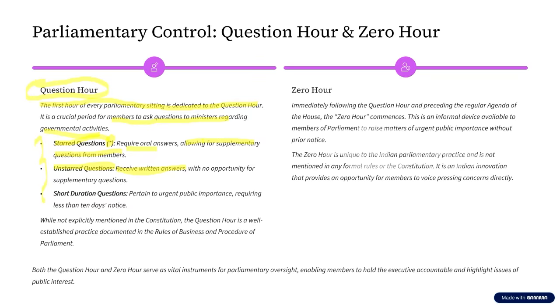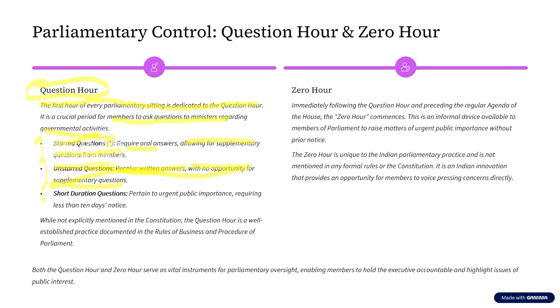Now, when the answers are given in written format, there is no opportunity for supplementary questions. So this is what happens when an unstarred question is asked.